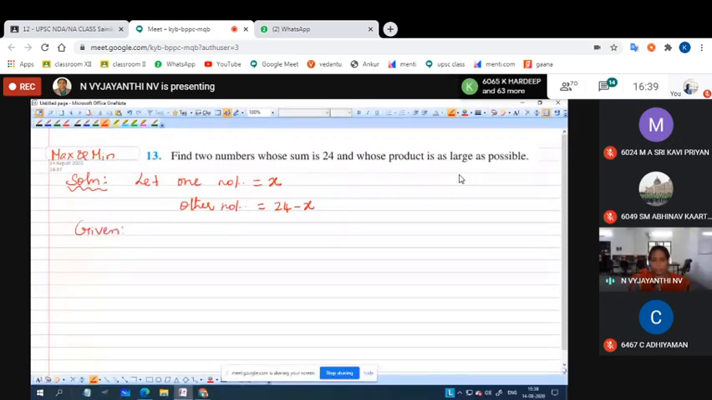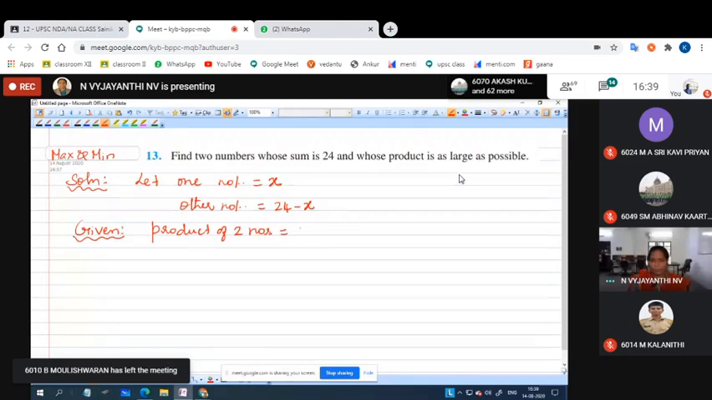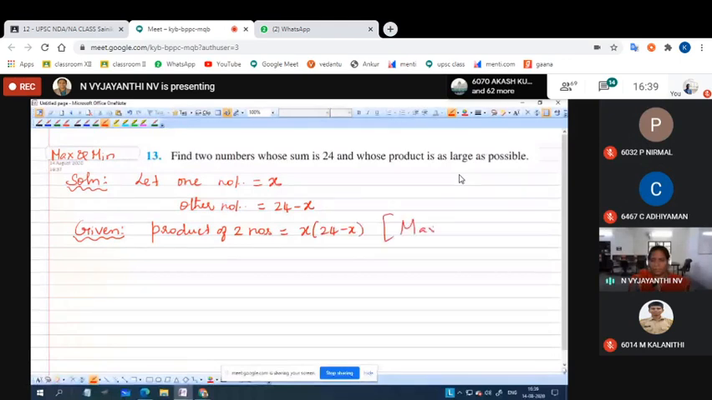The product of the two numbers must be as large as possible. As large means it must be maximum. So this is a function. The product of two numbers is a function which depends upon the variable x. So I'm going to make this function as P of x. P of x equal to 24x minus x square. I'm multiplying this x with both the values.